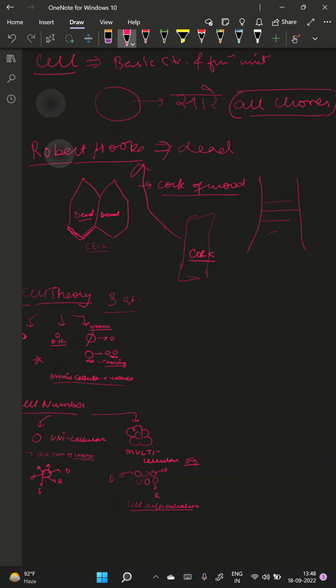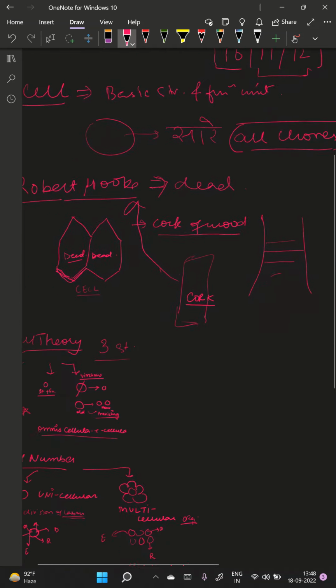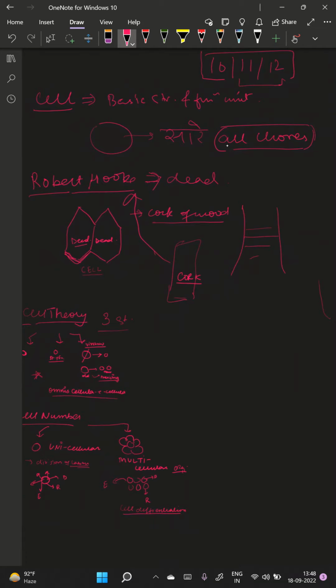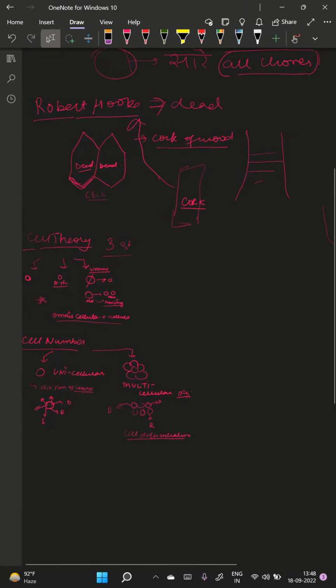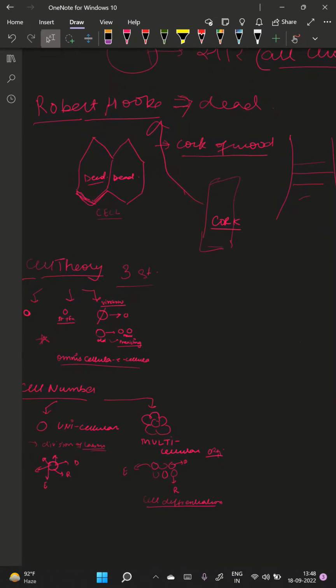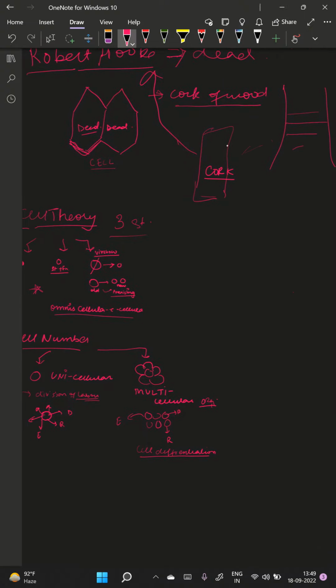I was teaching this to the earlier batch, that it is a structure which does all the work of your body. Then we talked about Robert Hooke, who discovered cells in the dead bark of a tree.